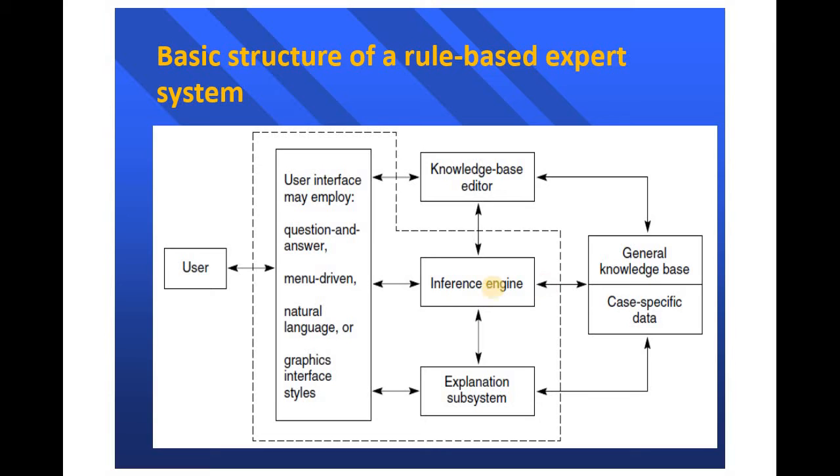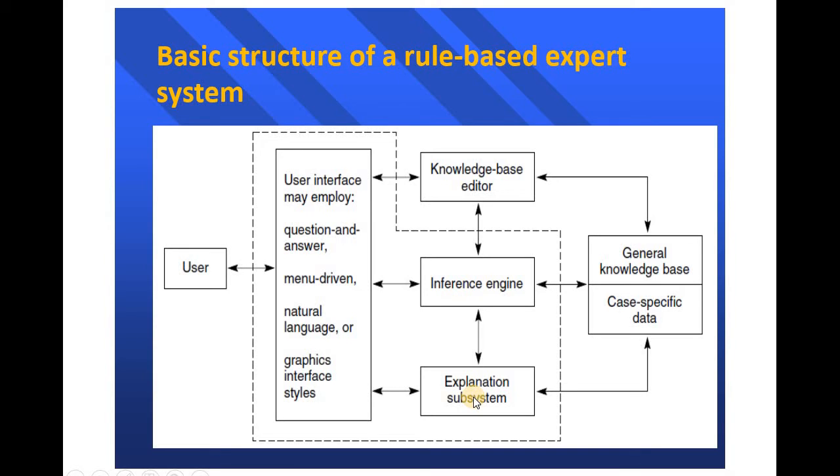The next component of an expert system is the inference engine. The inference engine applies the rules to known facts to deduce new facts. It includes explanation and debugging abilities. The inference engine applies the knowledge to the solution of actual problems. The expert system must keep track of case-specific data, the facts, conclusions, and other information related to the case under consideration. This includes data given in the problem instance, partial conclusions, confidence measures of conclusions, and dead ends in the search process. This information is separate from the general knowledge base.